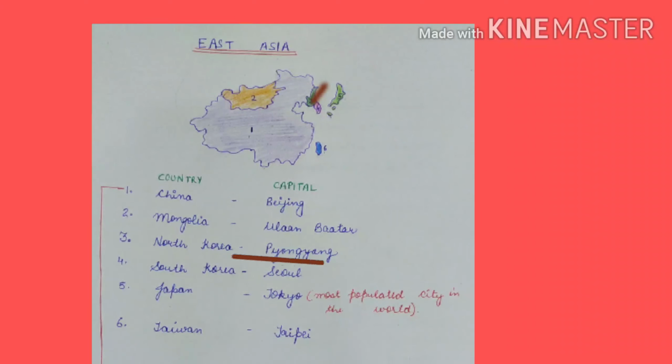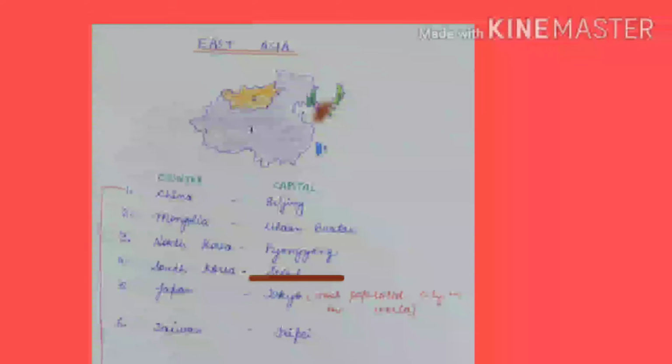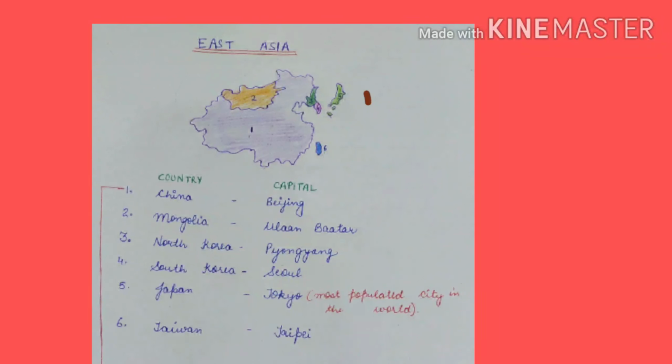Its capital is Pyongyang. Recently, you must have heard of Kim Jong-un in the news, who is the leader of North Korea. Fourth one is South Korea. Its capital Seoul. Fifth is Japan. Japan is one of the most developed nations of the world. Its capital city, Tokyo, is the most populated city in the world. Sixth one is Taiwan with its capital, Taipei.